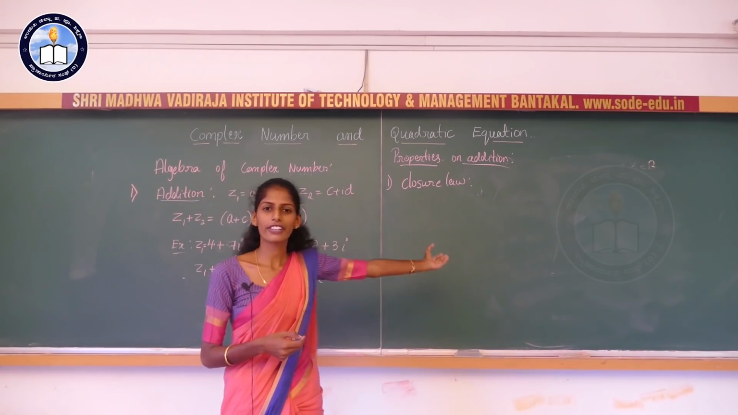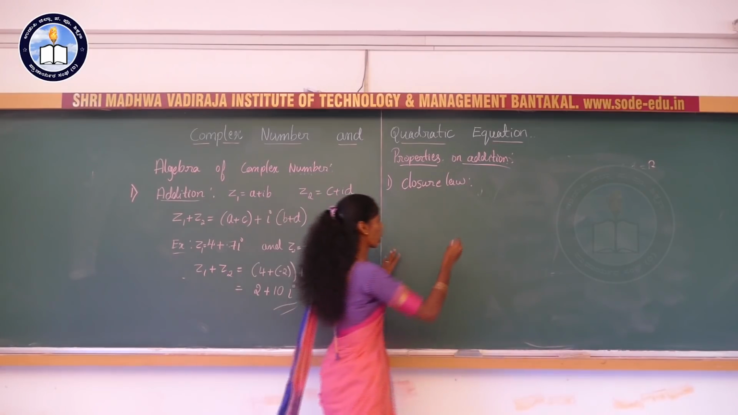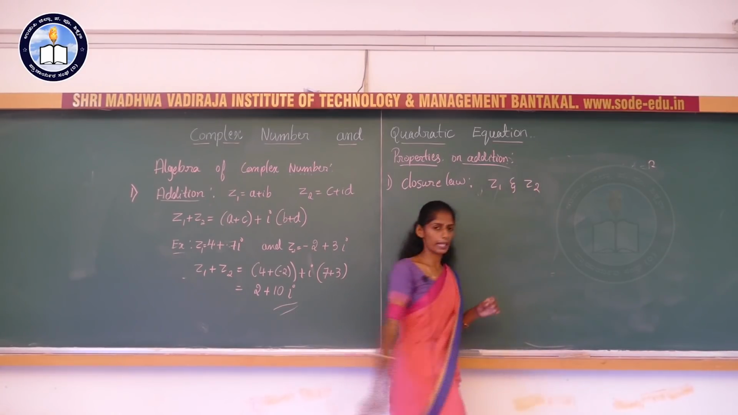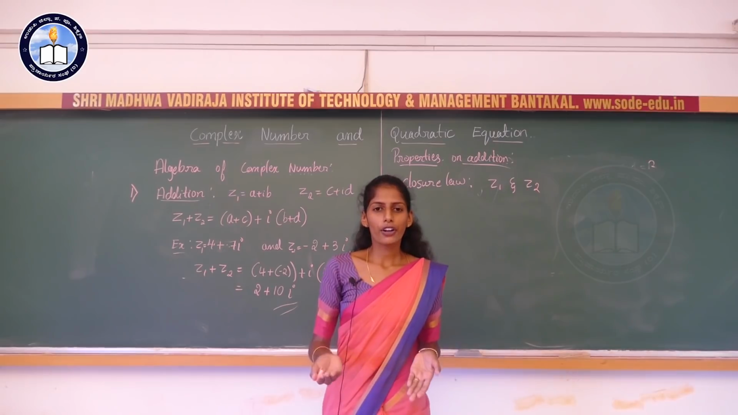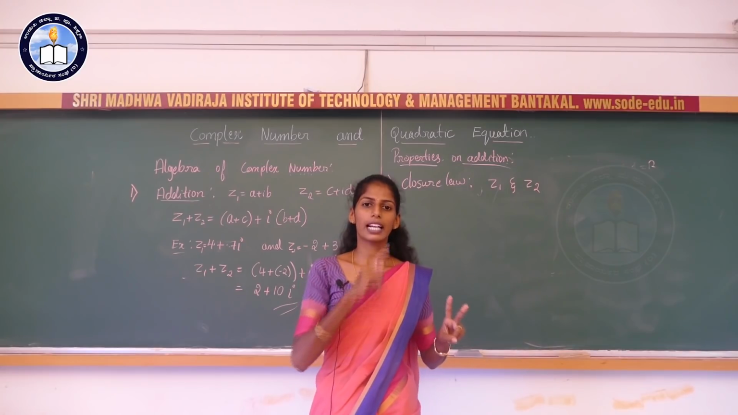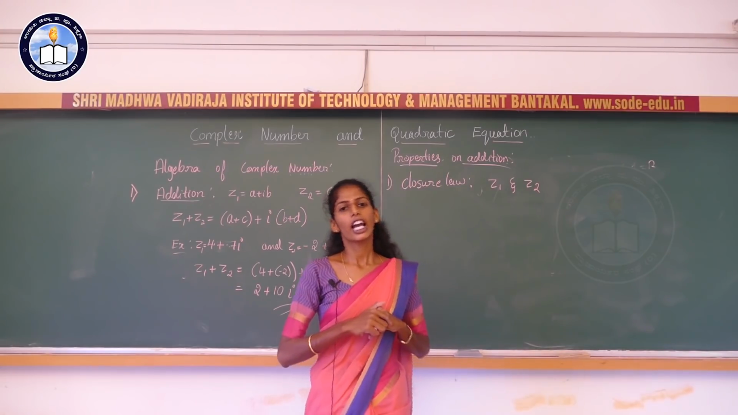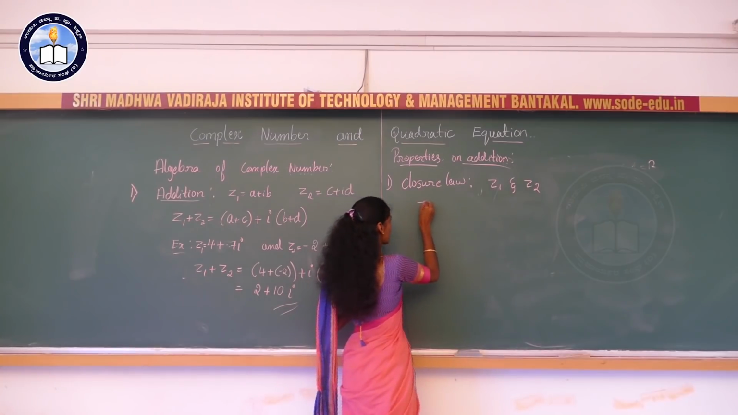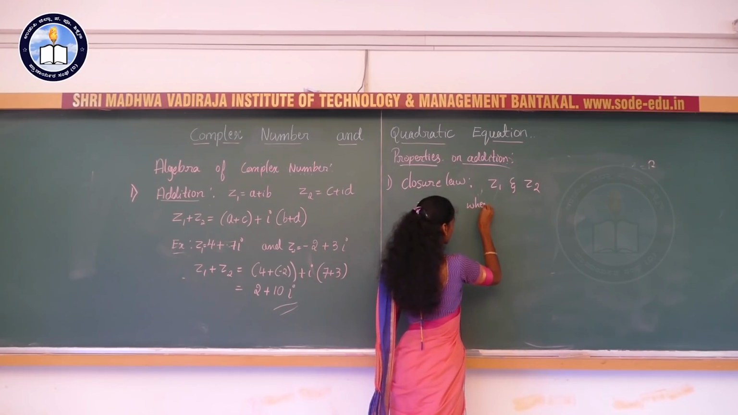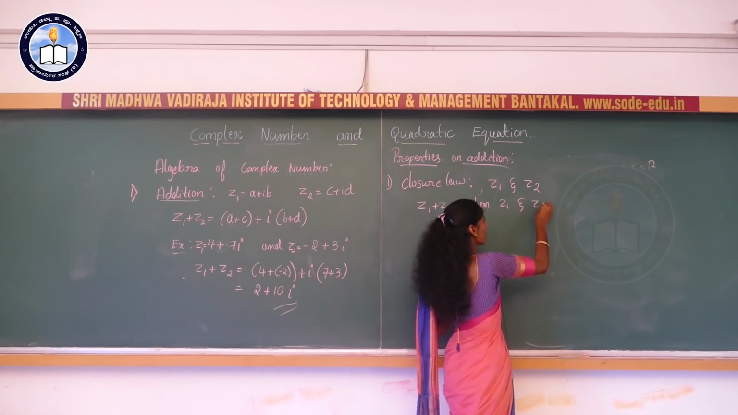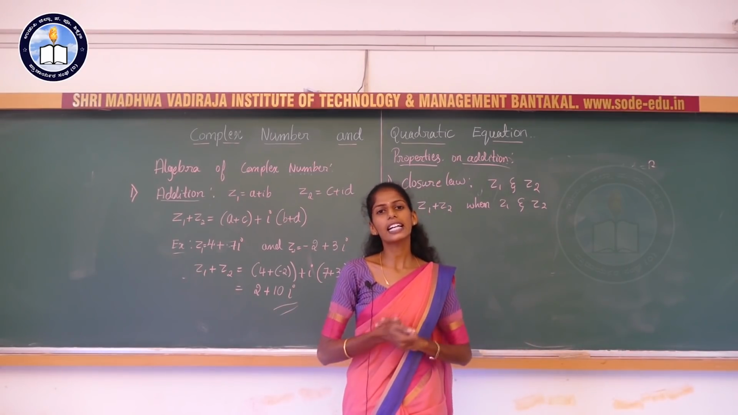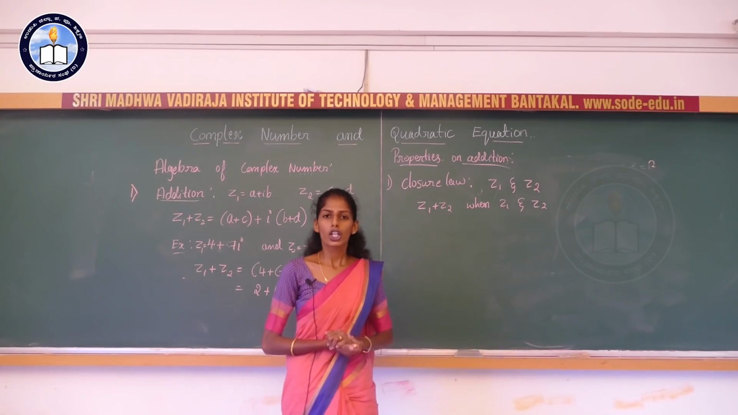So the closure law, first we are studying the closure law. What is that closure law? It is nothing but, see here, z1 and z2 are two complex numbers. So addition of two complex numbers is again a complex number. So we know that z1 plus z2 is a complex number when z1 and z2 are complex numbers. Addition of two complex numbers is again a complex number. This is called the closure law.